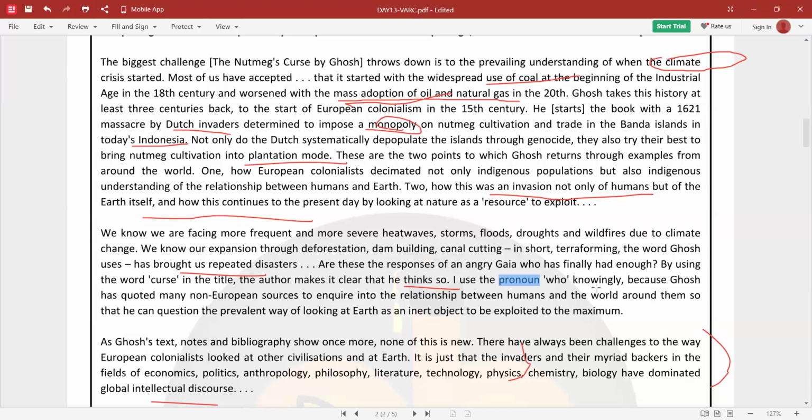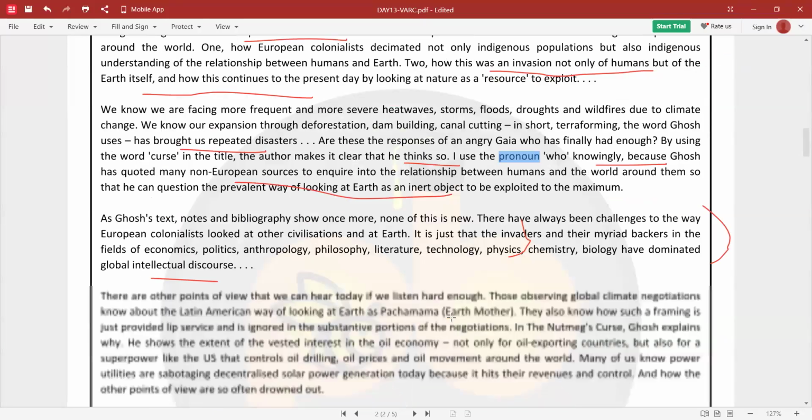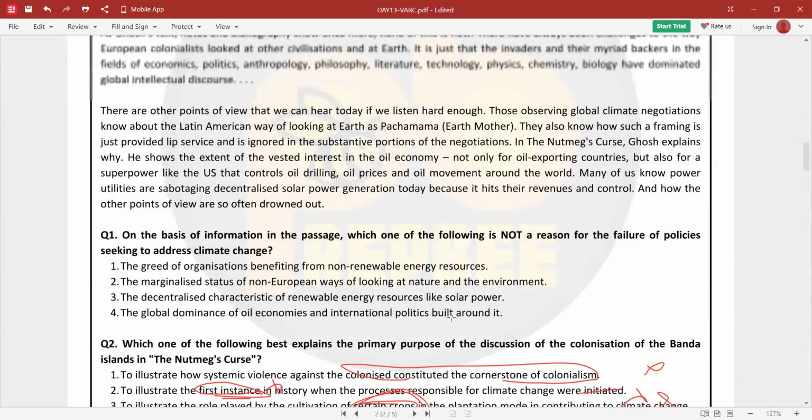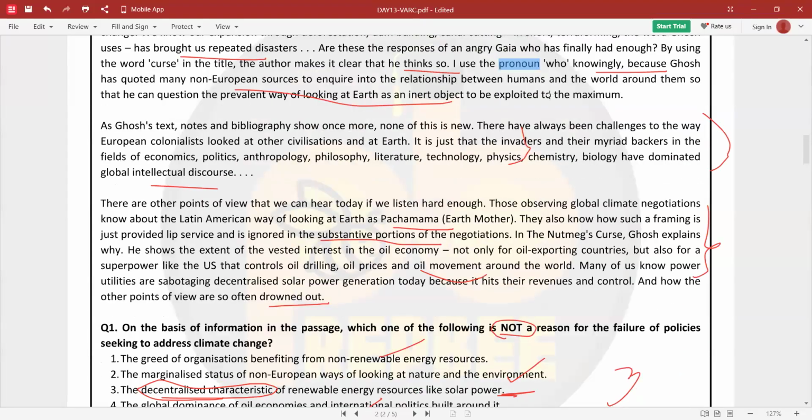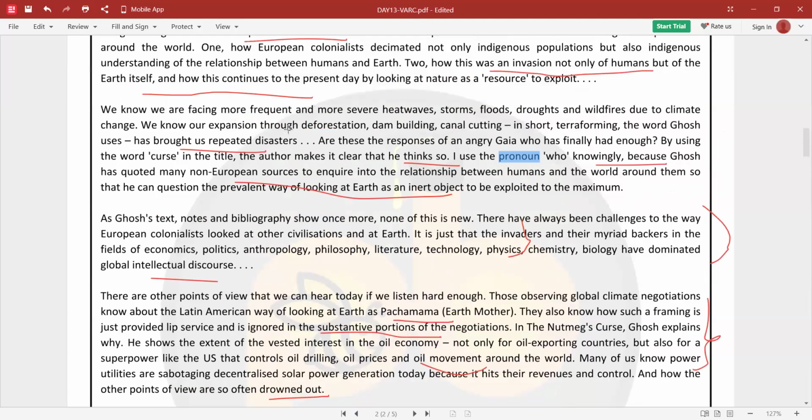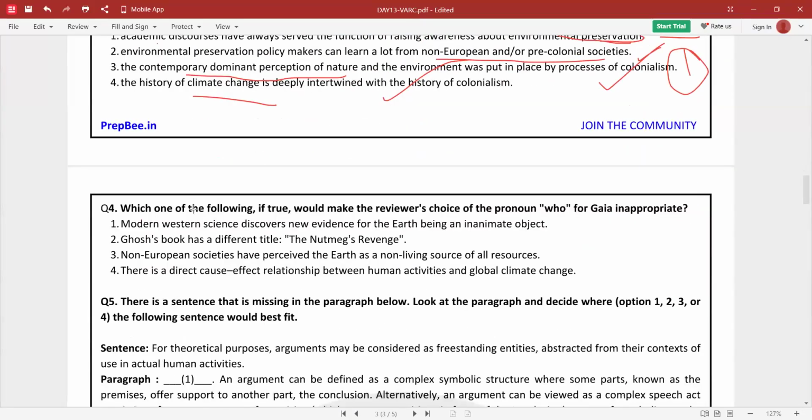I use the pronoun who knowingly because Ghosh has quoted many non-European sources to inquire into relationships of humans and the world around them, so that he can question the prevalent way of looking at Earth as an inert object to be exploited. Right. So, which of the following, if true, would make the reviewer's choice of the pronoun who for Gaia inappropriate? All right.